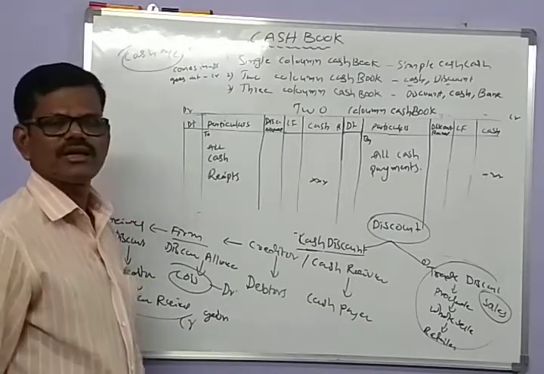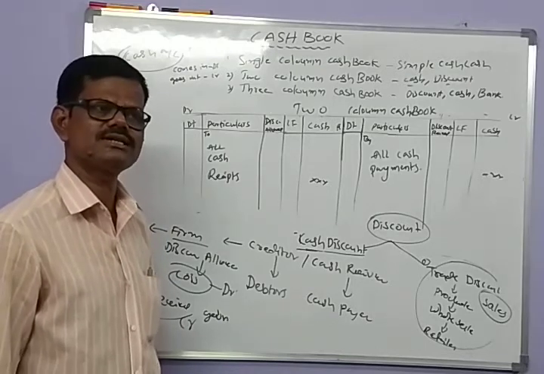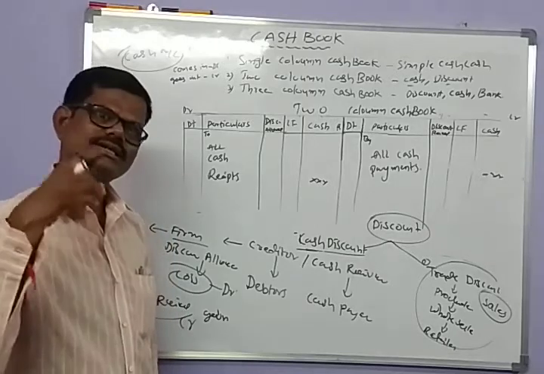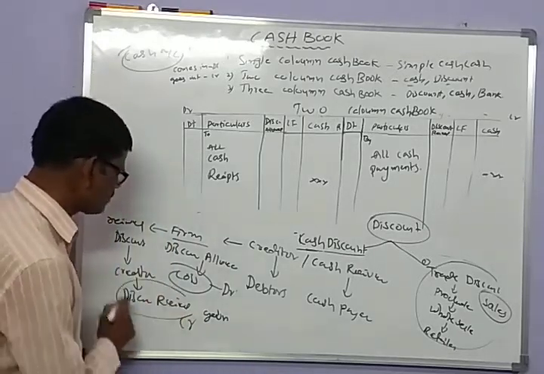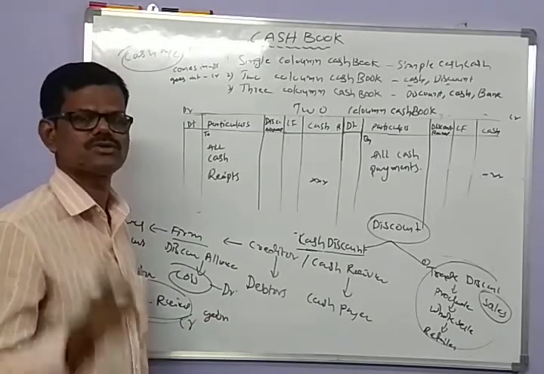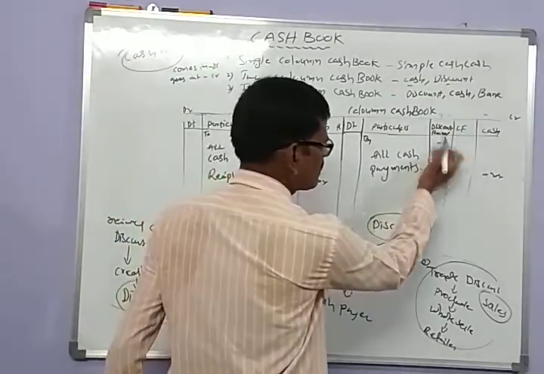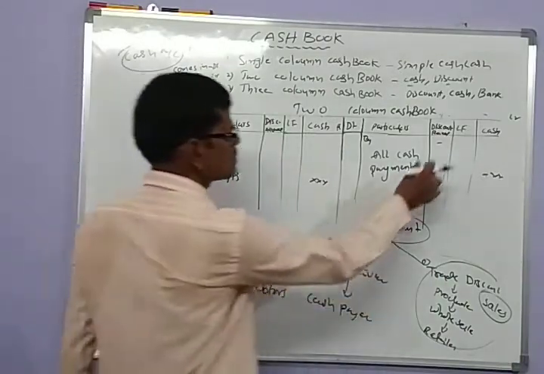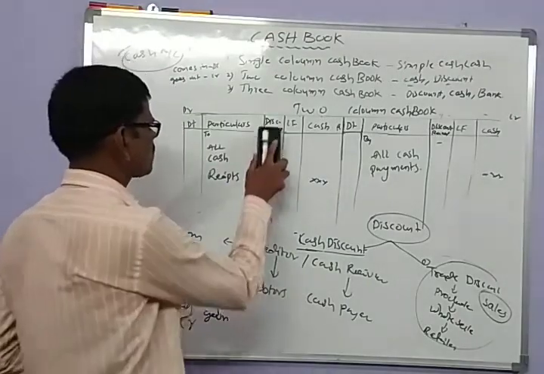If the firm gets any discount at the time of making payments to its creditors, the discount is called received discount. So the received discount is a gain to the firm, and it is recorded on the credit side of the cash book, in the discount column.